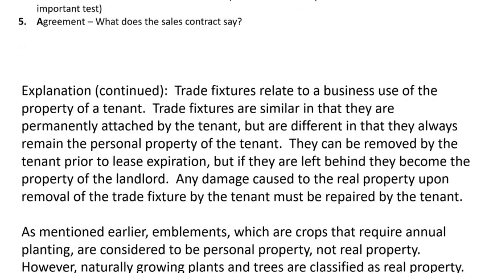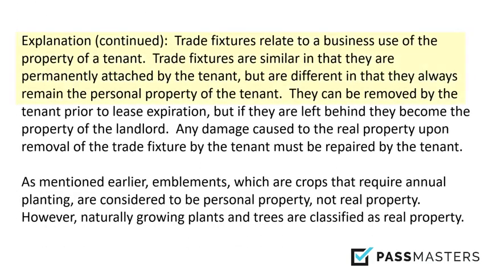Now, going further on with this explanation here, trade fixtures, as we said, relate to business use of the property of a tenant. Trade fixtures are similar in that they are permanently installed by the tenant, but are different in that they always remain the personal property of the tenant. So where a fixture, if you live in your house and you install personal property in the house as a fixture, it becomes real property. Under business use, if you're a tenant and you install something, it becomes a trade fixture and it's still your personal property. So it goes on to say trade fixtures can be removed by the tenant prior to lease expiration, but if they're left behind, they become the property of the landlord.